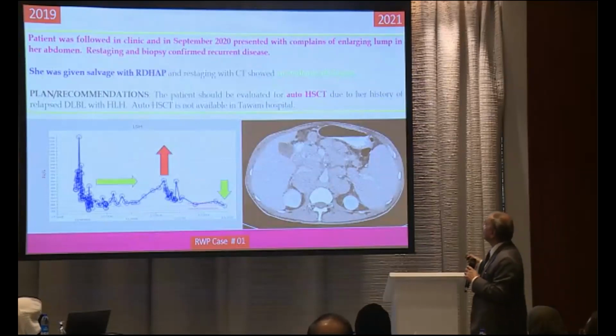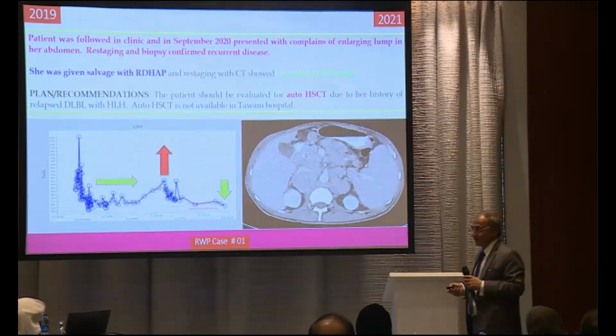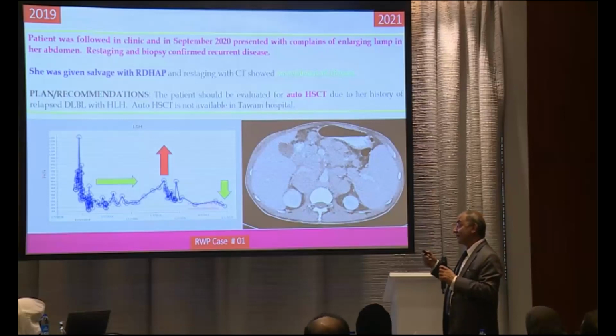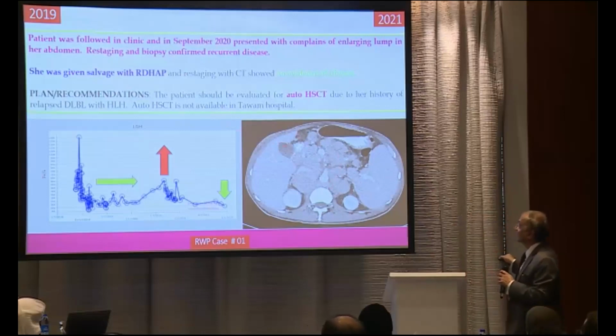Then in 2021, in September, she presented with abdominal pain. She came to the ER again. She was lost to follow-up for 1 year, then she came to the ER suddenly with abdominal pain, and we found this bulky mass in the abdomen. Again, a very high LDH.